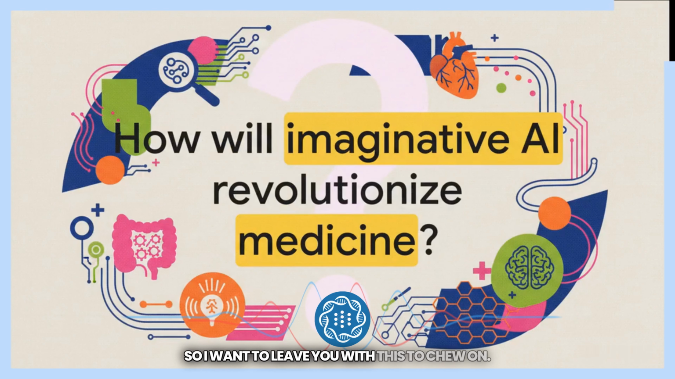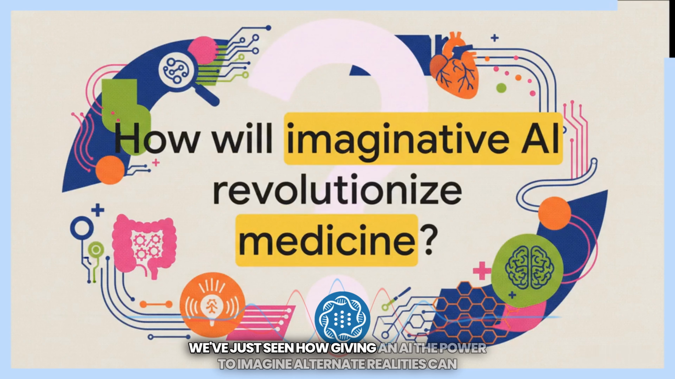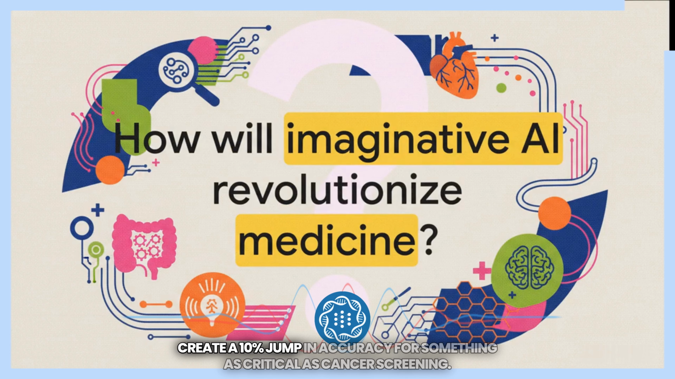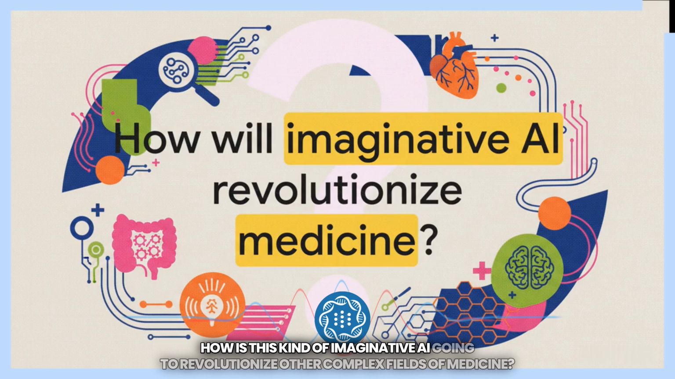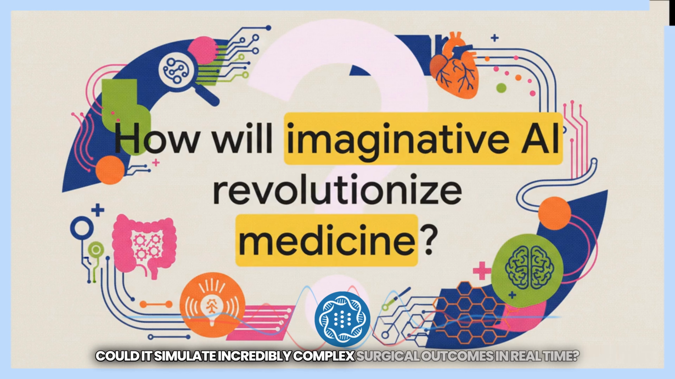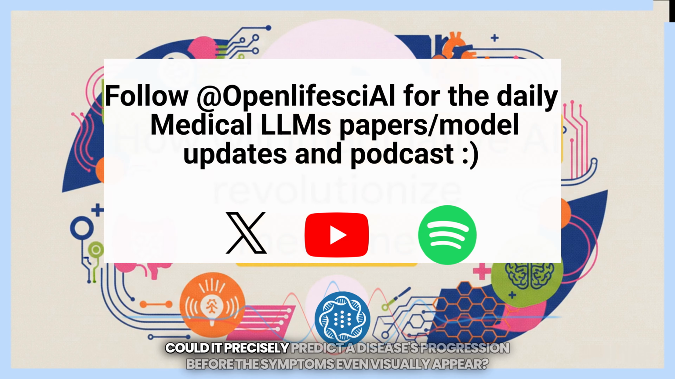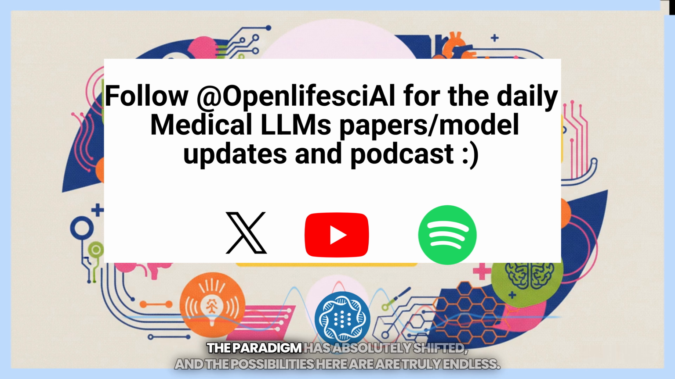So I want to leave you with this to chew on. We've just seen how giving an AI the power to imagine alternate realities can create a 10% jump in accuracy for something as critical as cancer screening. If models like MEDVCR can successfully play the role of the medical detective in colonoscopies and cervical exams, how is this kind of imaginative AI going to revolutionize other complex fields of medicine? Could it simulate incredibly complex surgical outcomes in real time? Could it precisely predict a disease's progression before the symptoms even visually appear? The paradigm has absolutely shifted, and the possibilities here are truly endless.